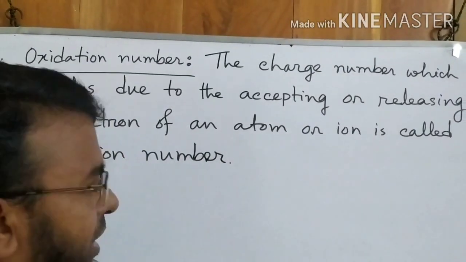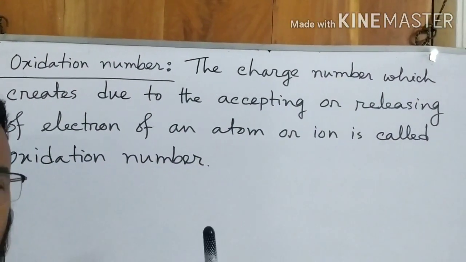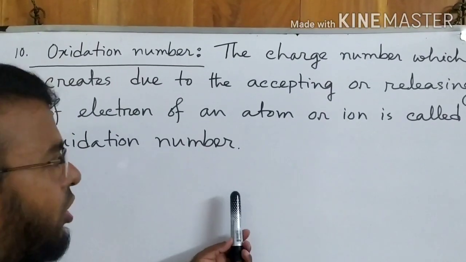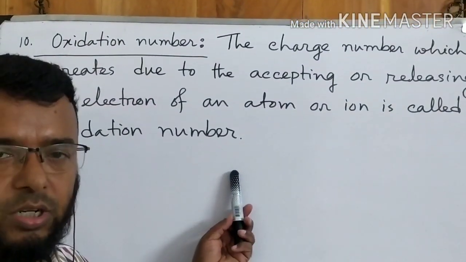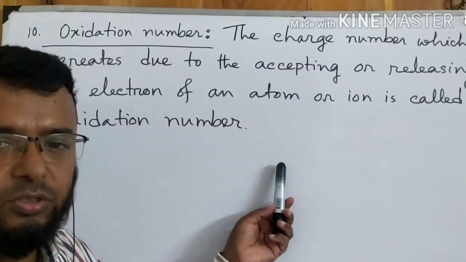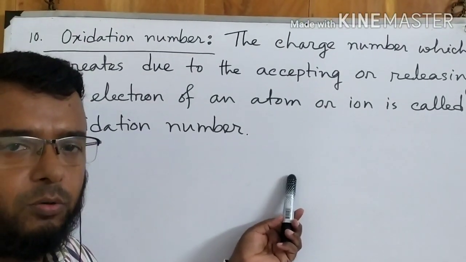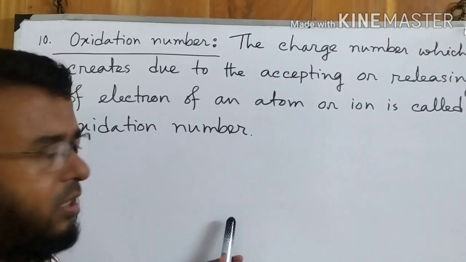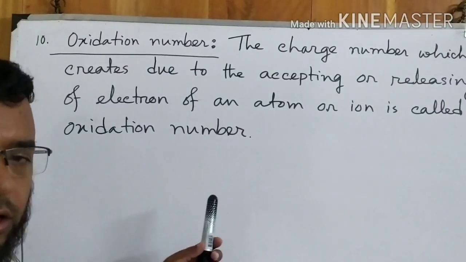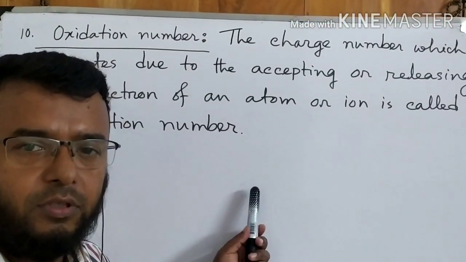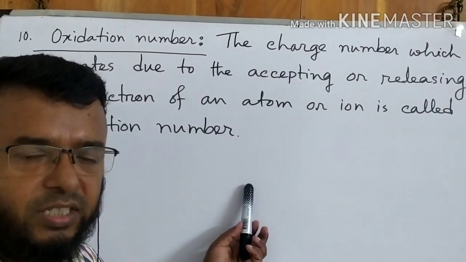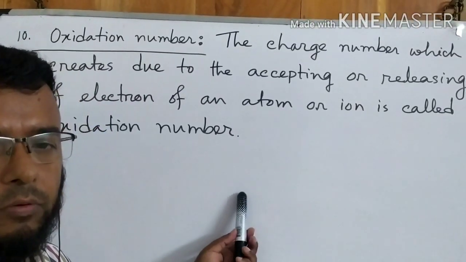So we have seen that in sodium chloride compound, sodium donates 1 electron, so the oxidation number of sodium is +1. Again chlorine receives 1 electron, so the oxidation number of chlorine is -1. Like this we can find out the oxidation number of different elements present in a molecule of a compound.